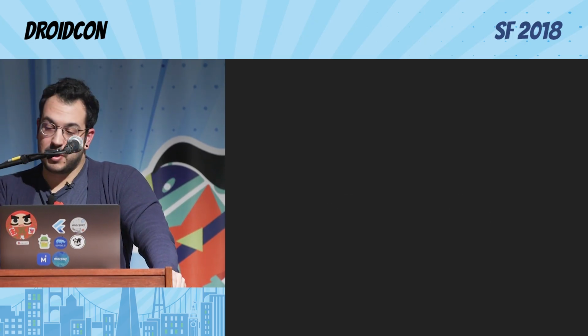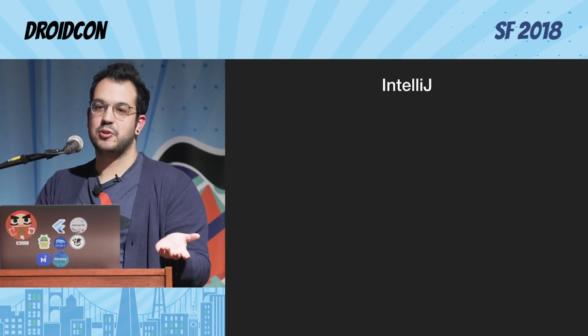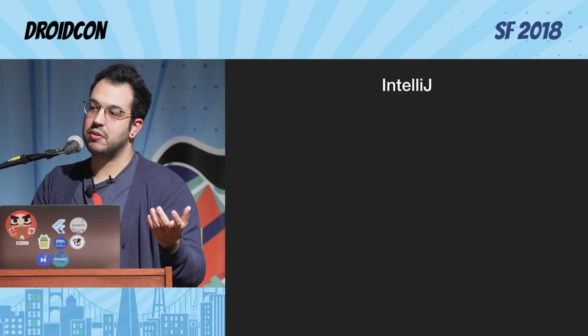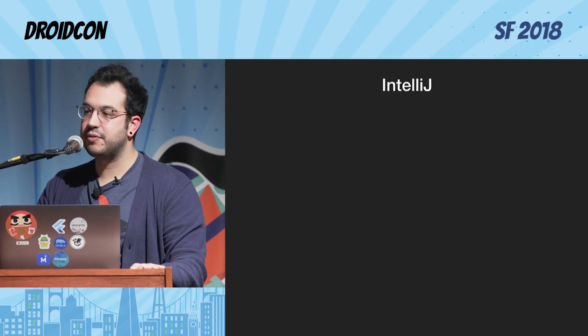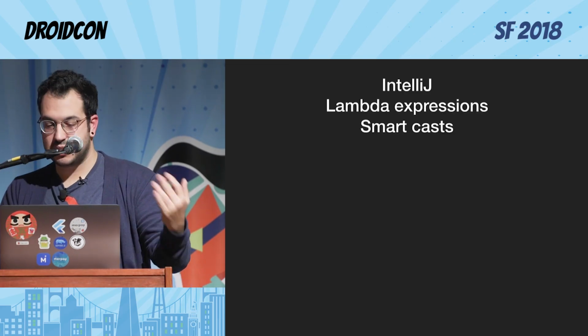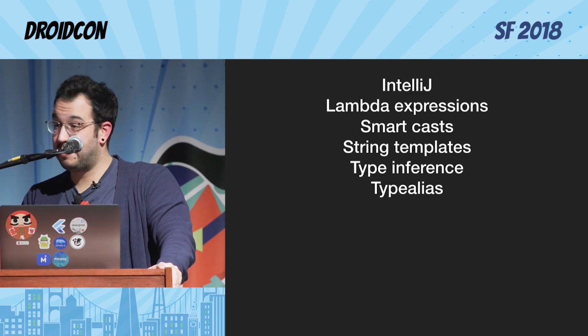Not only that, but it comes with IntelliJ, which they are the same people, so of course it pairs really well together, and it keeps giving you goodies like the fact that they can infer if you need to put in and out, for example, in classes. That's a really nice thing to have. Then we have lambda expressions. Well, this is nothing special. It's markups, string templates, typing friends. Type alias, I like type alias.